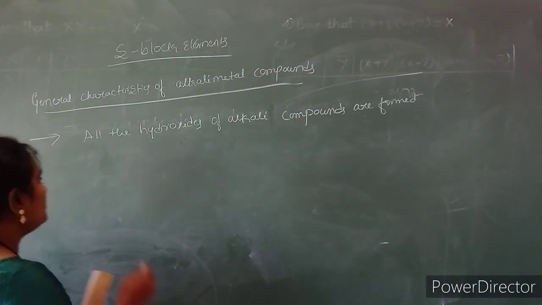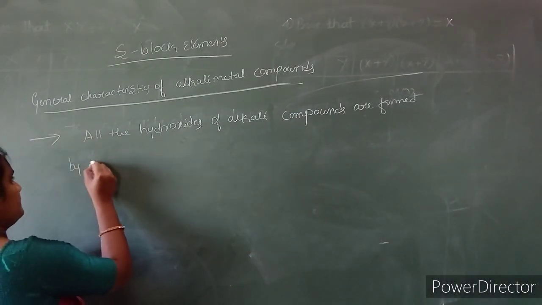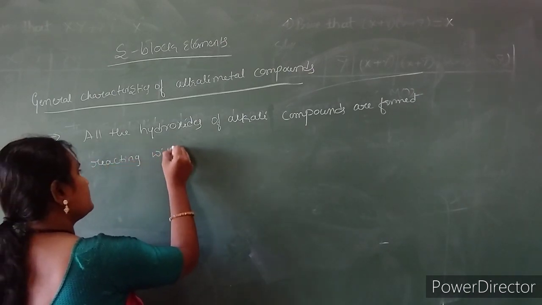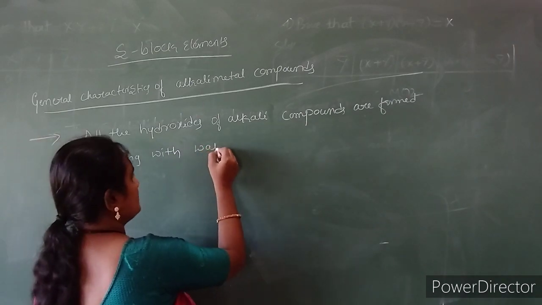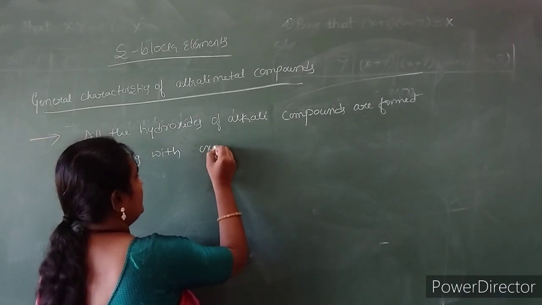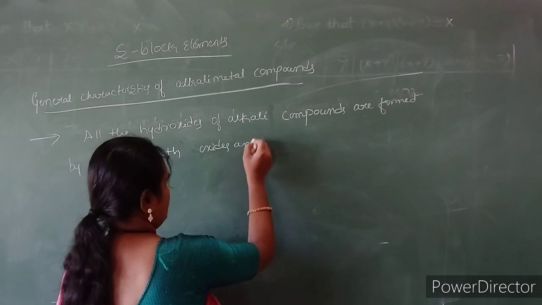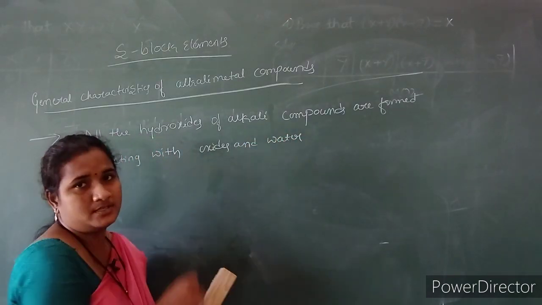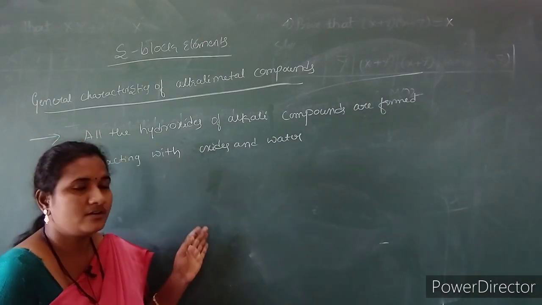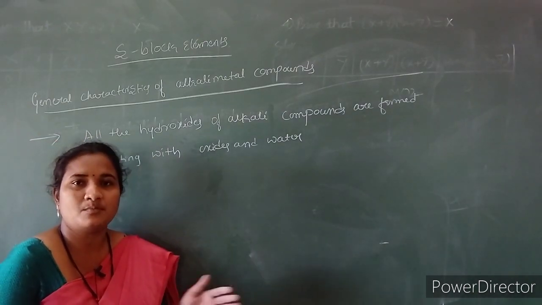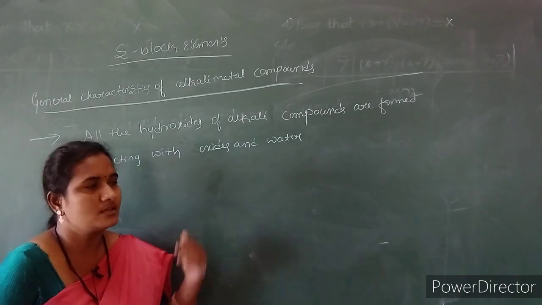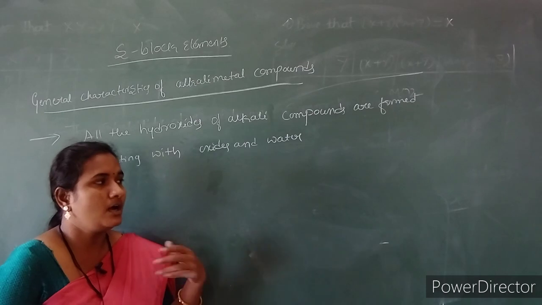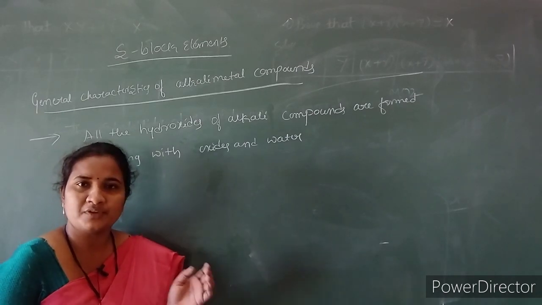The alkali metal hydroxides are the strongest bases among the other compounds, and they are easily soluble in water, and they will liberate much heat.